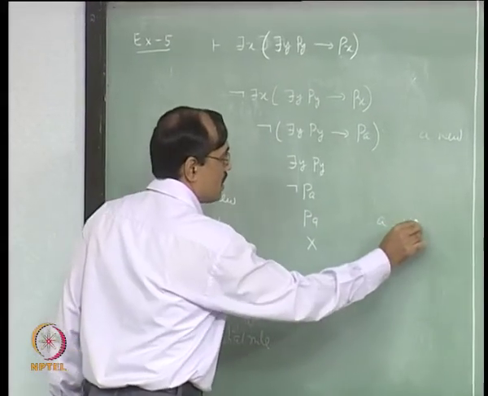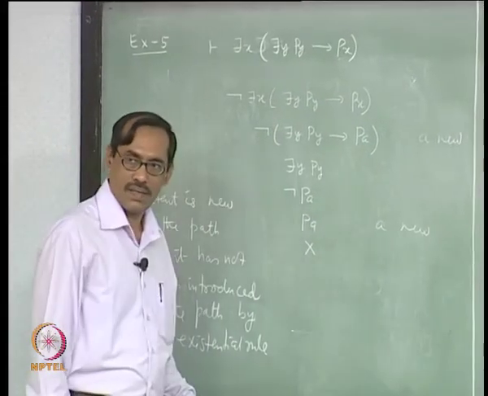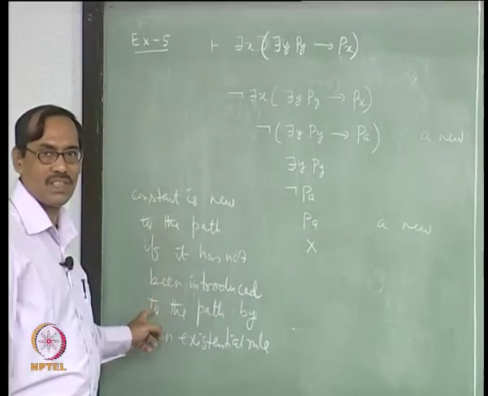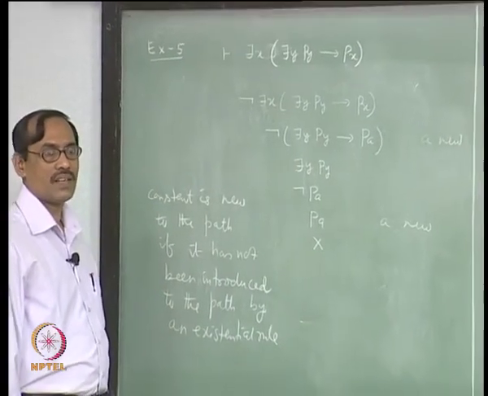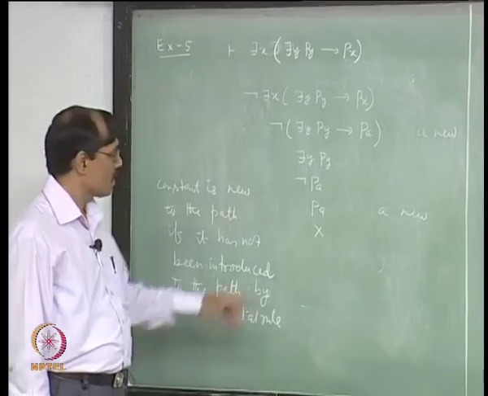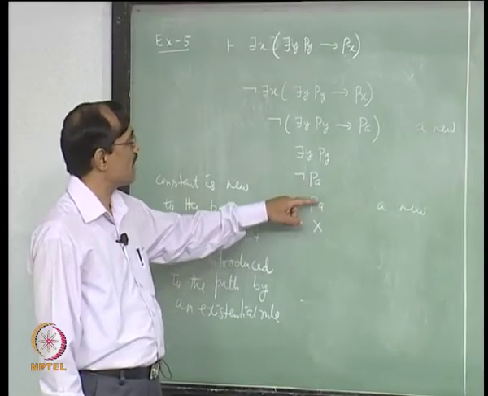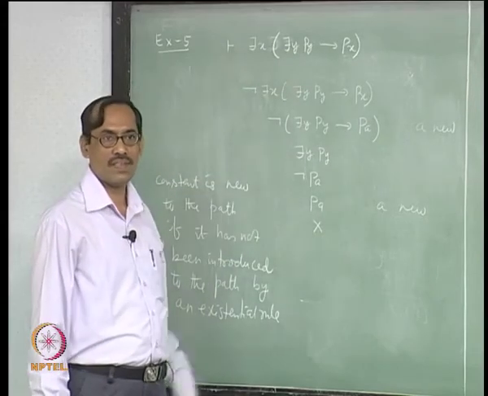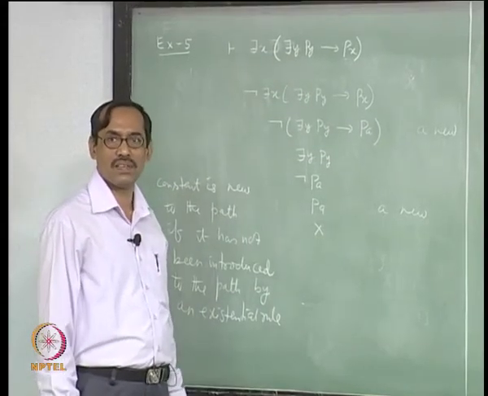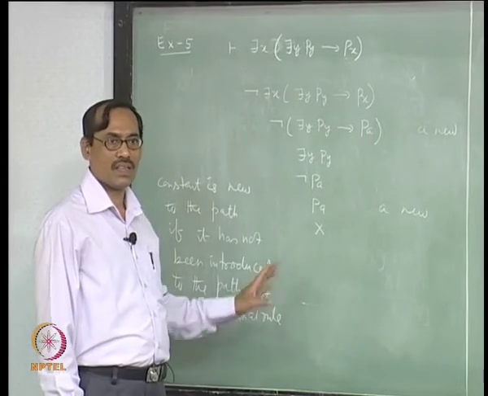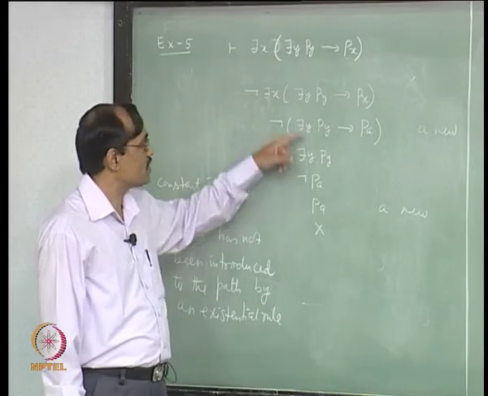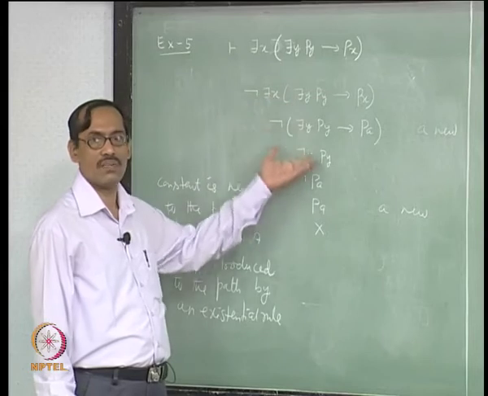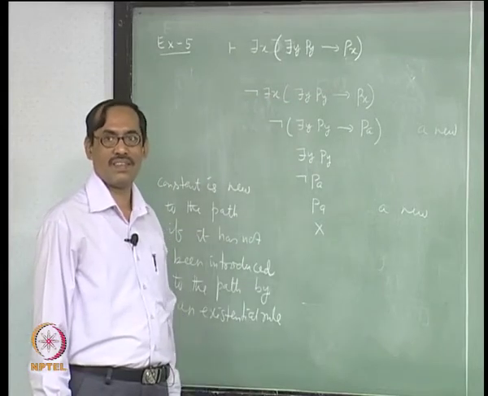So, you say A new, still you have to write A new, right, but now new means redefinition of new, that condition is to be seen. So, now this P A, why is it so? Because A is not in the premises, there is no premise here, it is in the negation of conclusion, there is no premise here, fine. So, A does not occur in the premises, A has not been introduced by any existential rule, there is no existential rule at all used till now, that is all.